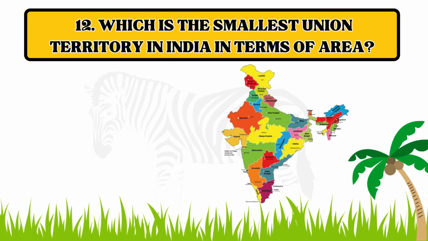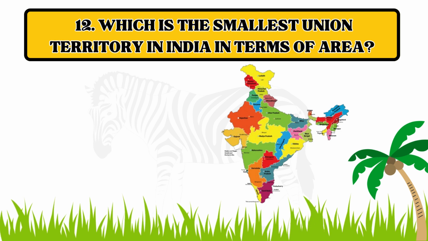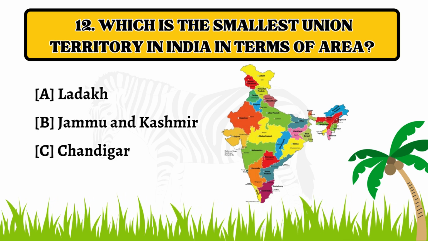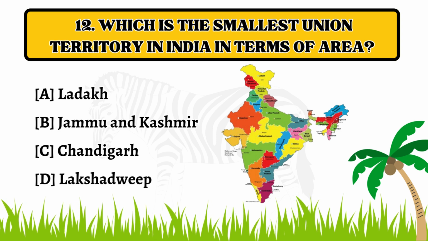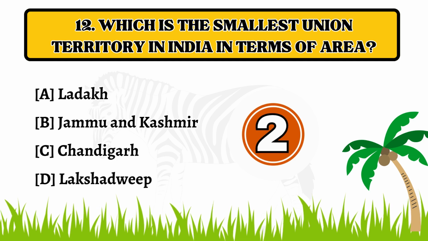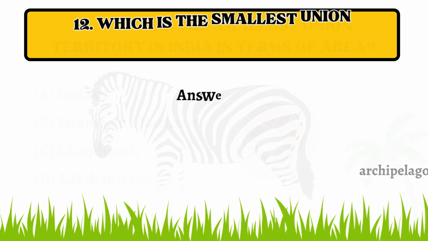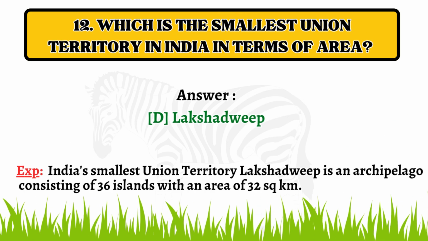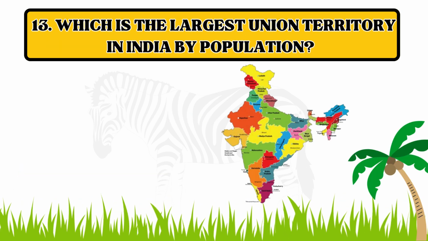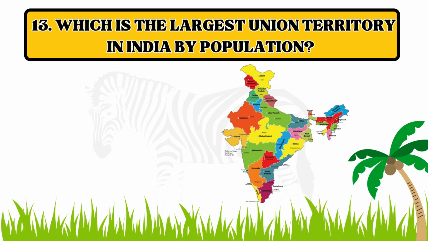Question number 12. Which is the smallest union territory in India in terms of area? Option A. Ladakh. B. Jammu and Kashmir. C. Chandigarh. D. Lakshadweep. The correct answer is option D. Lakshadweep.